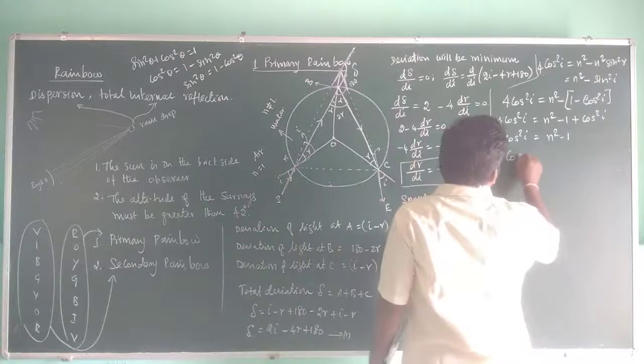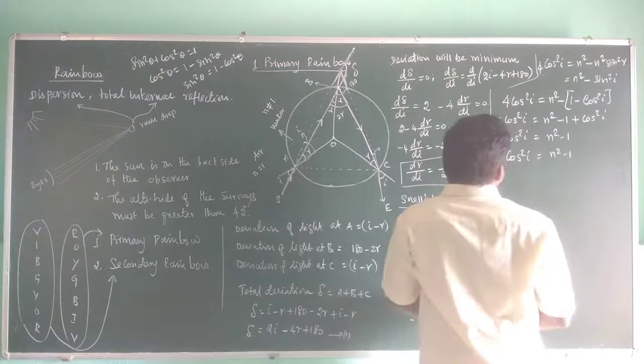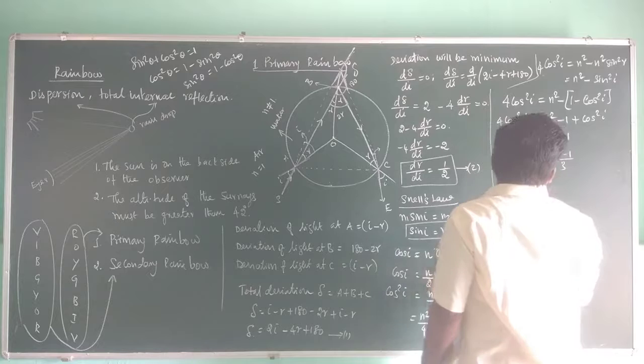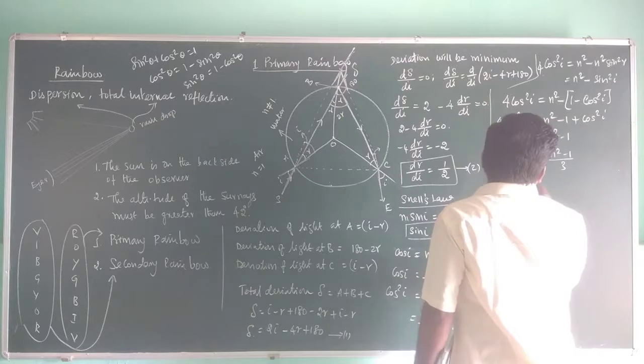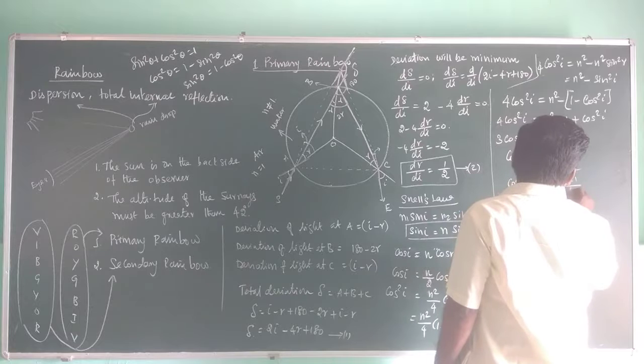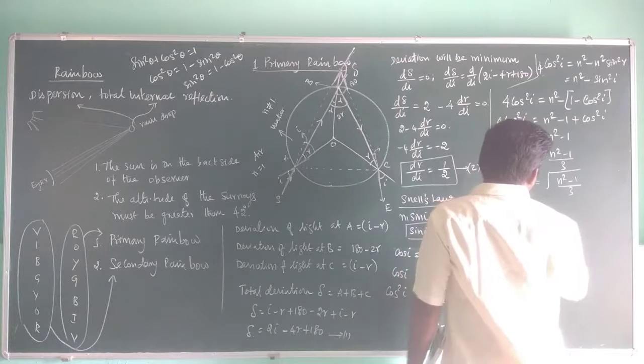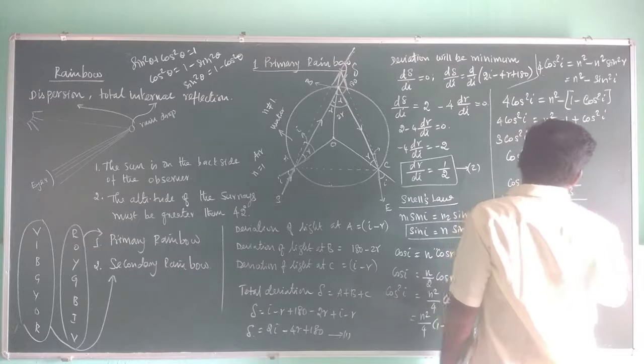Or you can write cos squared i equals n squared minus 1 by 3, or cos i equals the square root of n square minus 1 by 3, and if you want i, you can write cos inverse of the square root of n square minus 1 by 3.